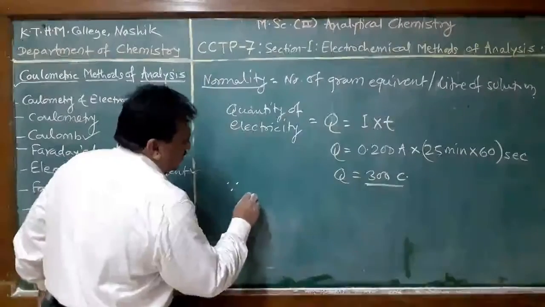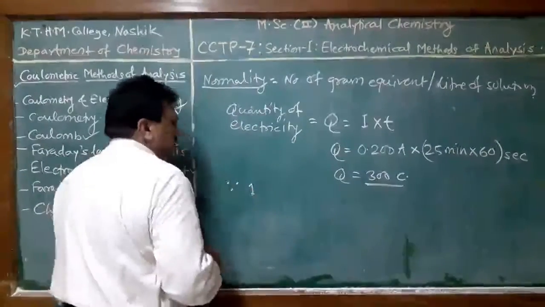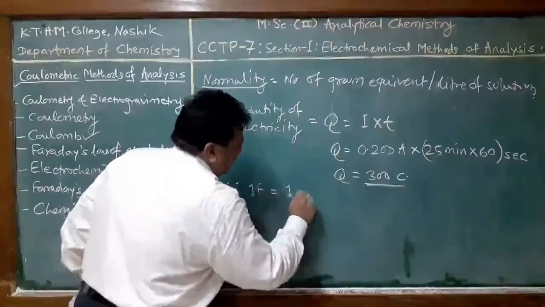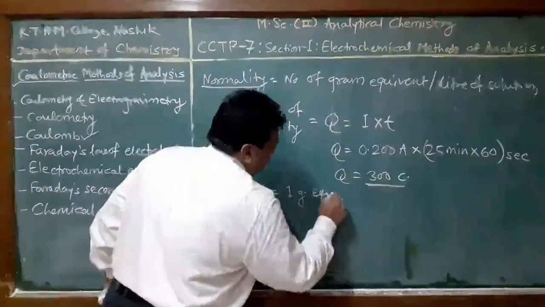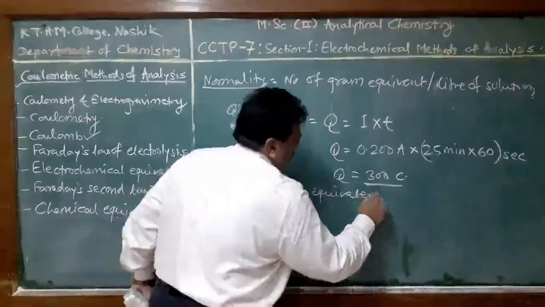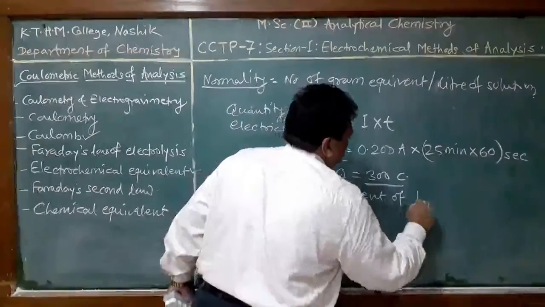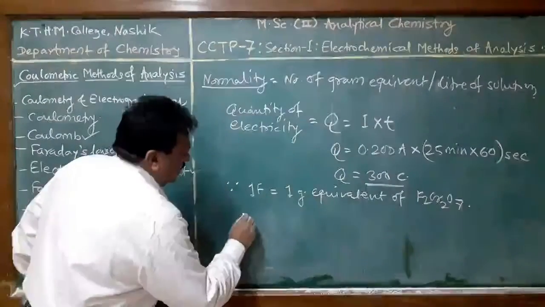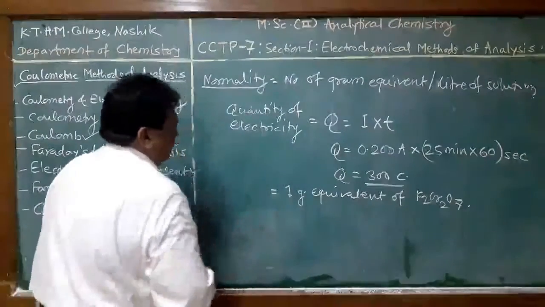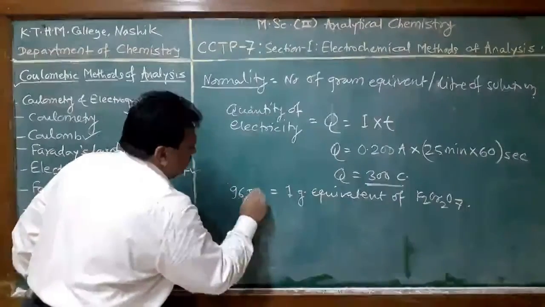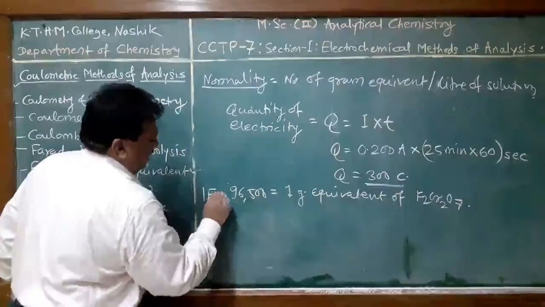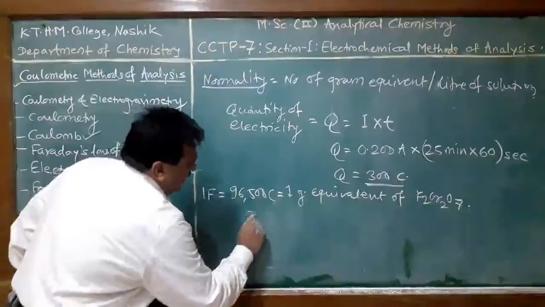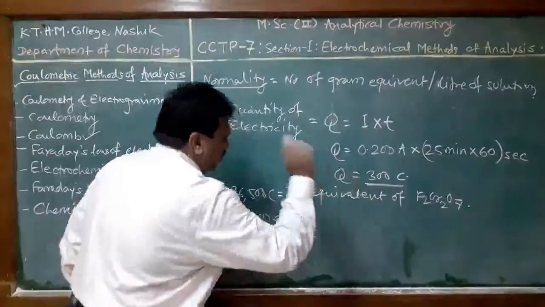Since 1 Faraday, 1 gram equivalent of K2Cr2O7 reacts, and 1 Faraday means 96500 coulomb. Therefore, 300 coulomb corresponds to how much?